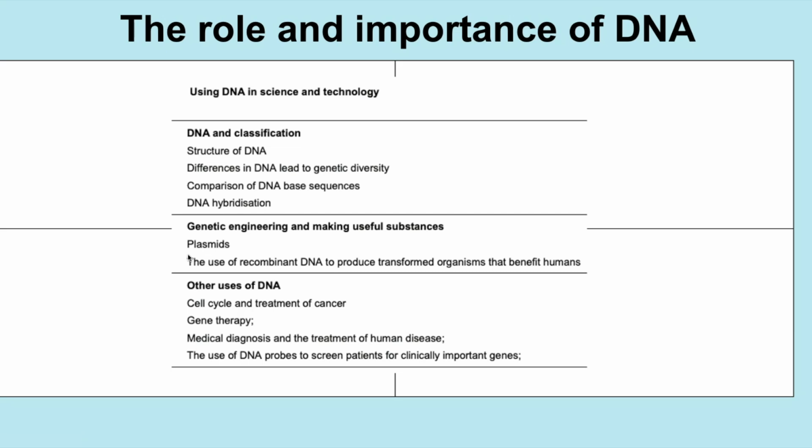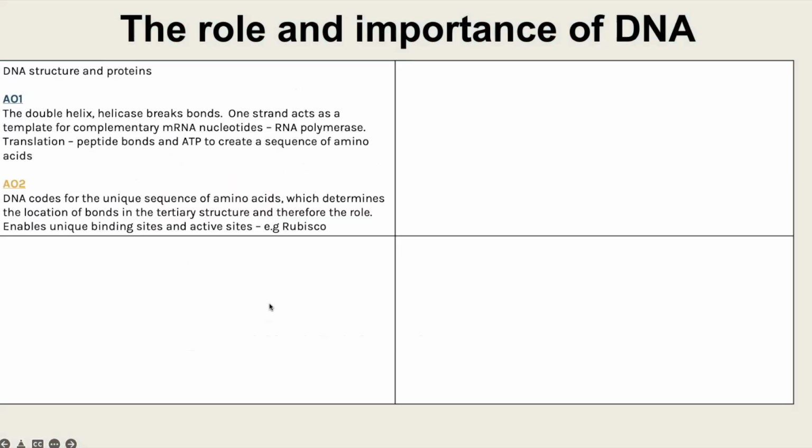Now for the essay, you actually only need 4 relevant paragraphs to get into the full marks band. They do recommend that you write 5 just so you have 1 as a backup, but I'm just going to go through 4 today. You could always try one of the extras to be a 5th. So I'm going to start with DNA structure and proteins.